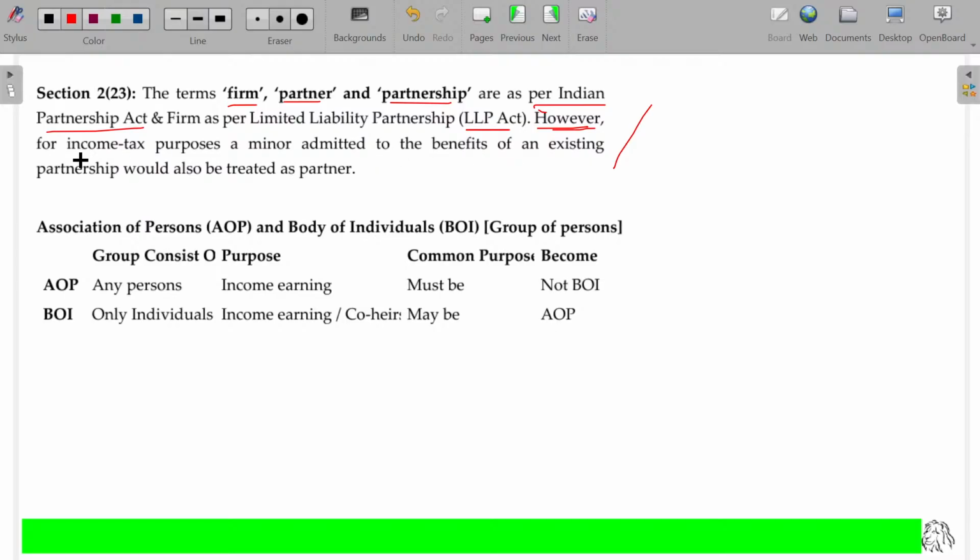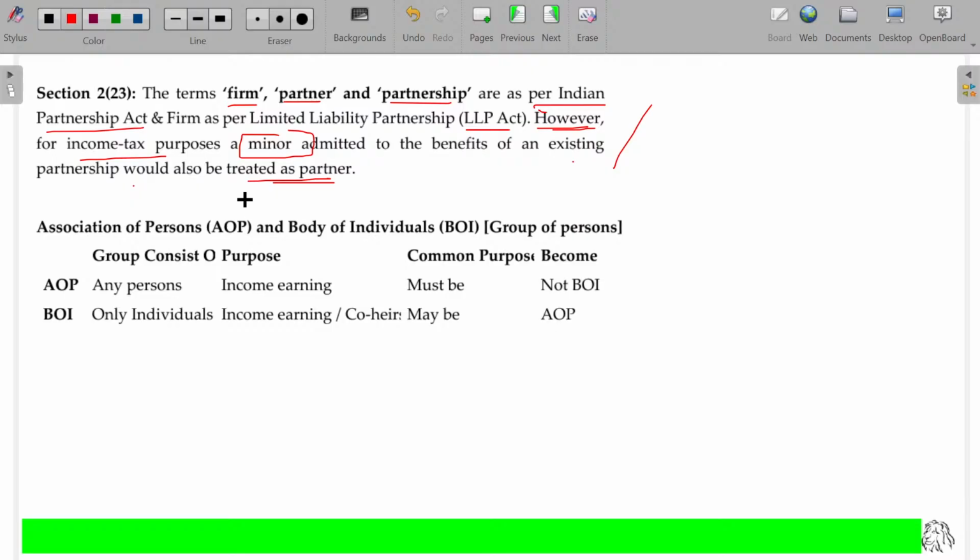One extra point: for income tax purposes, a minor admitted to the benefits of the existing partnership would also be treated as a partner. In a partnership firm, we have a minor partner. A minor partner is eligible for sharing only profit, not the loss. That you know from the Partnership Act rule. But in income tax, even the minor is considered a partner for taxation purposes. That minor should pay tax on the income he earned from the partnership firm.